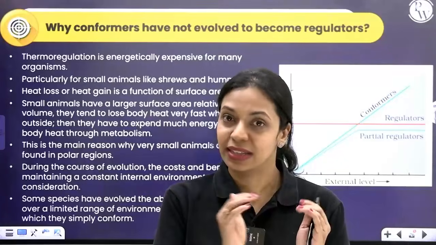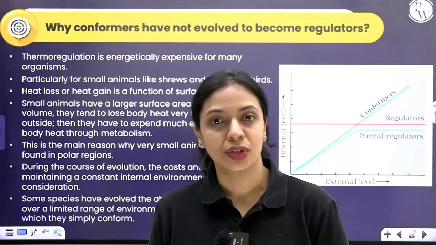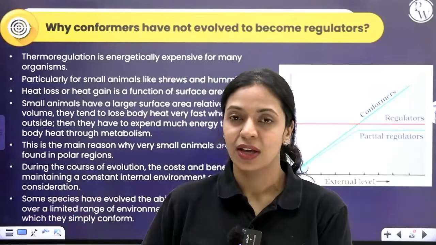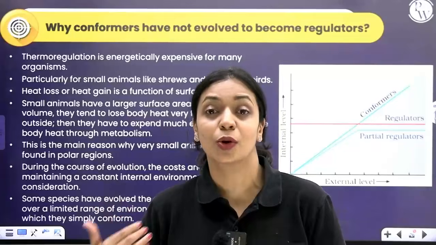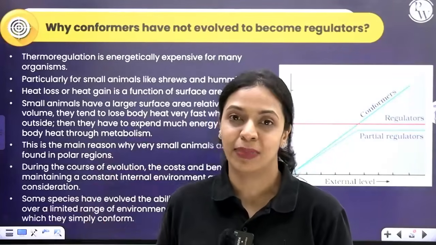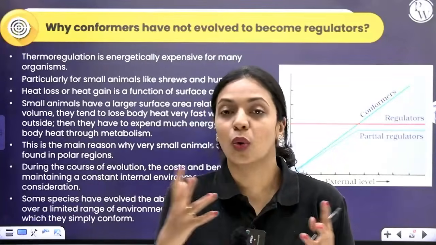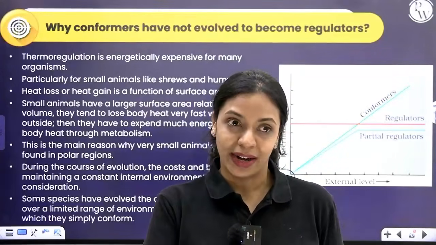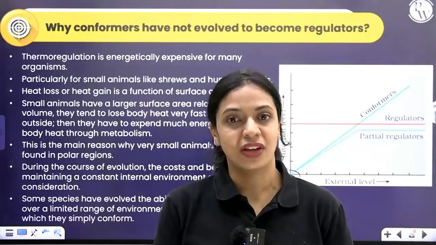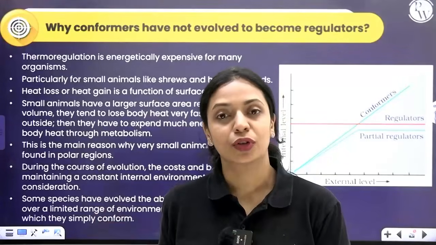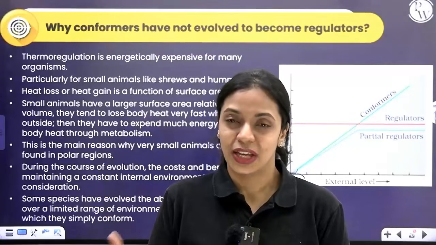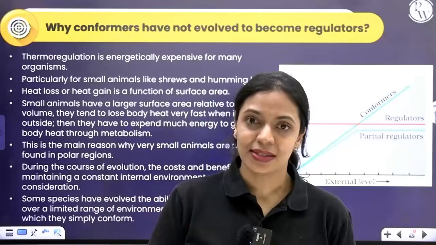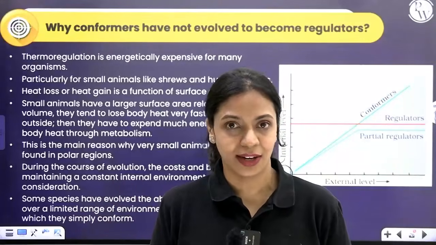Whatever limited energy they have, they can afford to utilize. If they're utilizing most of it for thermal regulation itself, then they will not have sufficient energy required for the necessary metabolic activities. Now, it's okay if you don't wear Nike shoes. What matters more is that there is food on the plate for everybody in your house. Likewise, even for these animals, it's okay if they cannot regulate their body temperature. More important for them right now is the other metabolic activities that require energy.